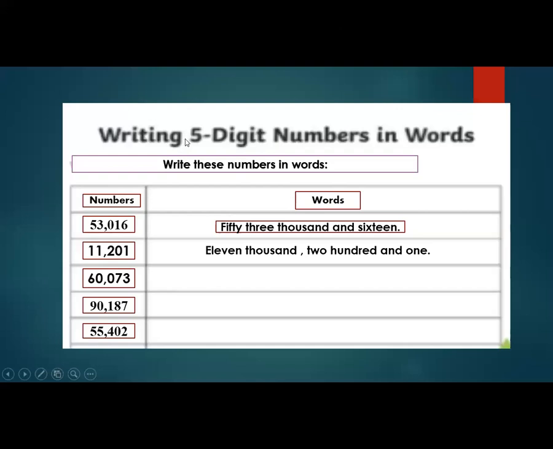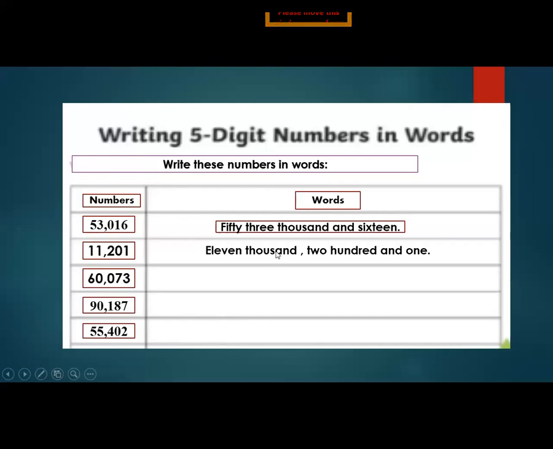Now writing 5-digit numbers in words. This is the same as exercise 1.5 part B, page number 12. Look into your books. You'll only solve 5 questions from exercise 1.5 part B in your fair copy. Is that clear? Take a screenshot of this.